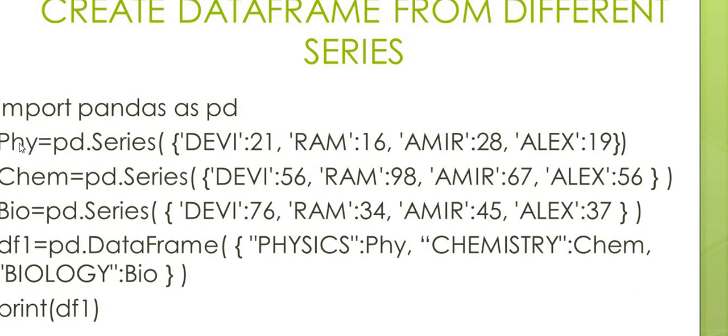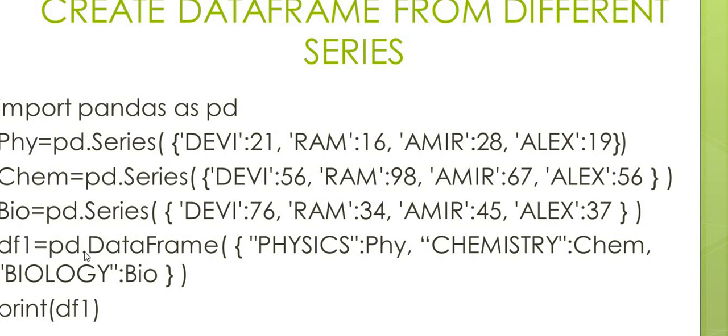And using that series, we are going to define a data frame. So PHY is the first series. The second series is CHEM, that is also created by using the series method with another set of values in the dictionary. Bio is the third. DF1 is the definition of a data frame.